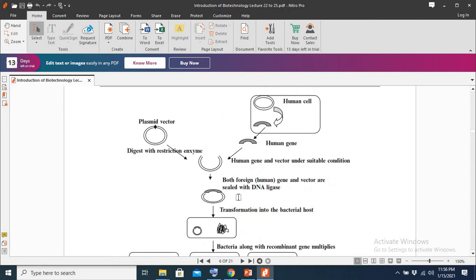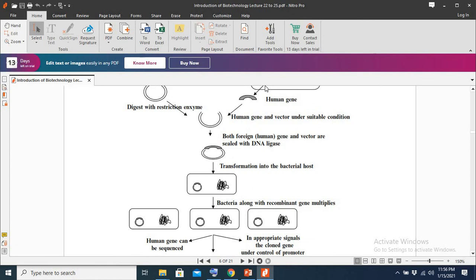This is biotechnology: when you produce some biological product or protein after insertion of a genetic material into another species.